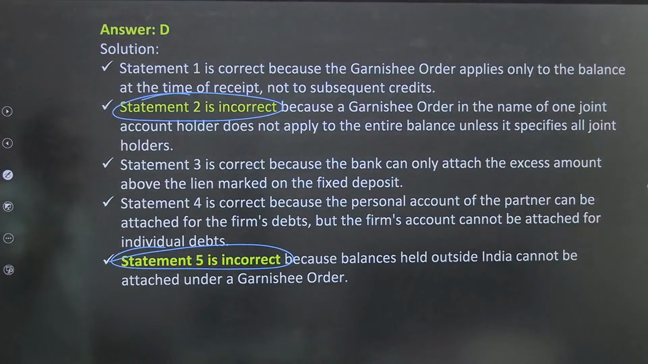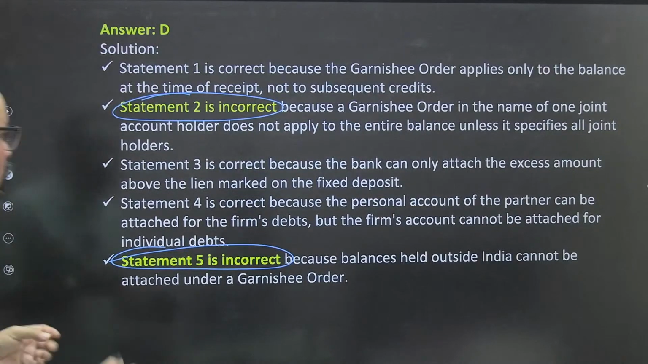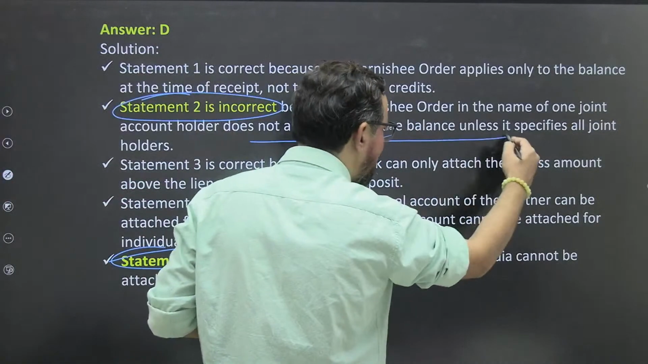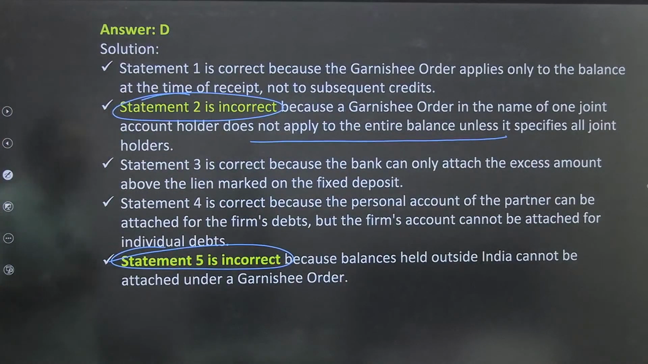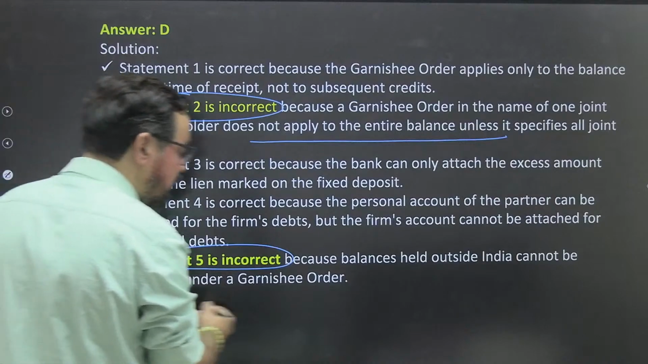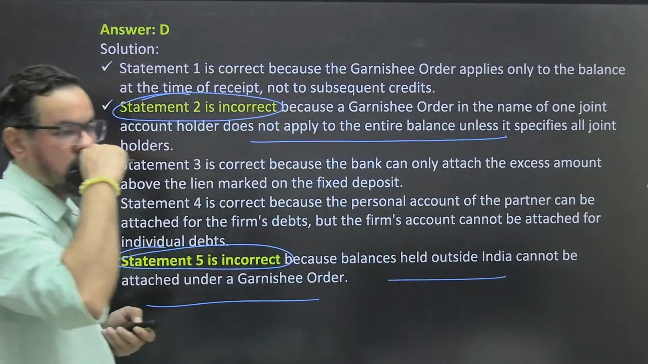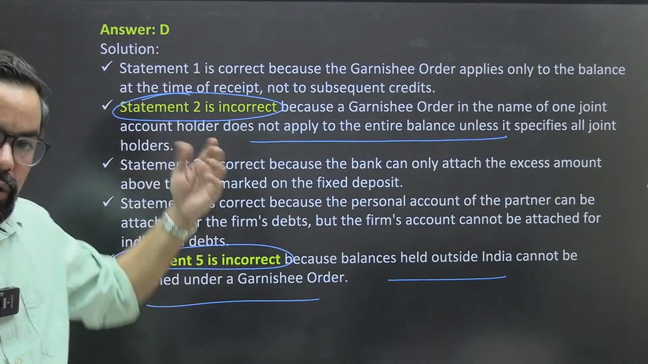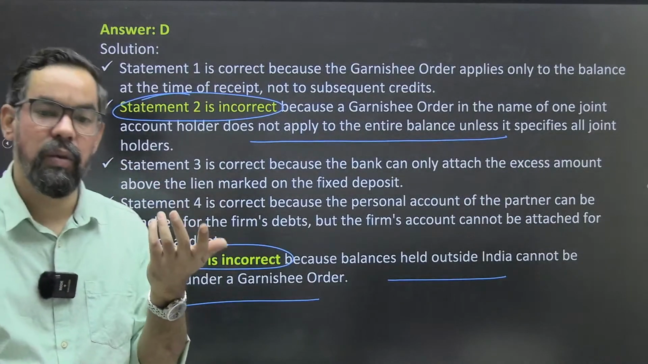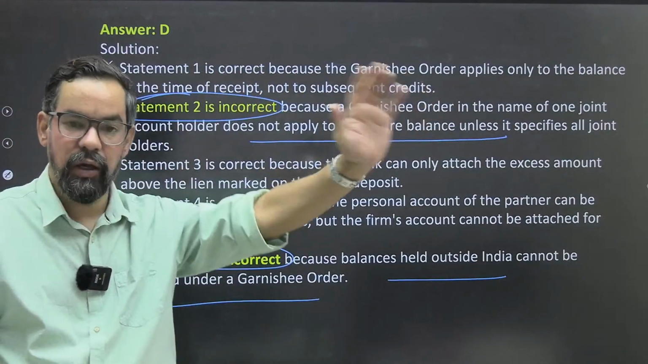Statement 2 is incorrect because a garnish order in the name of one joint account holder does not apply to the entire balance unless it specifies all joint account holders. Statement 5 is incorrect because balance held outside India cannot be attached under the garnish order. It is beyond the jurisdiction, so you cannot attach that. It is outside our system, so how would that order be effective on those particular accounts?